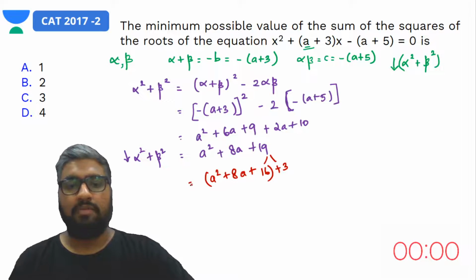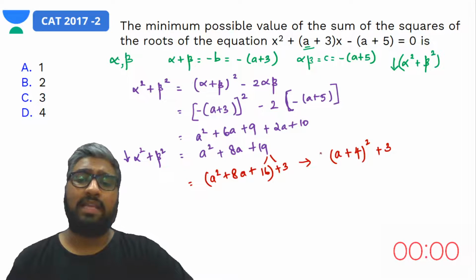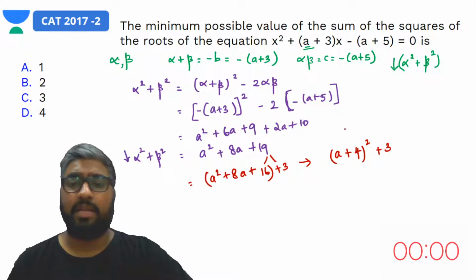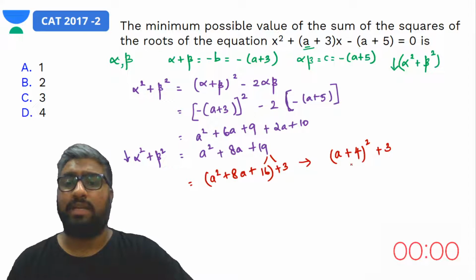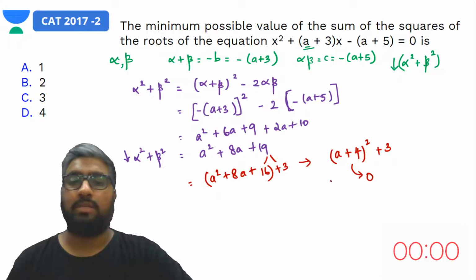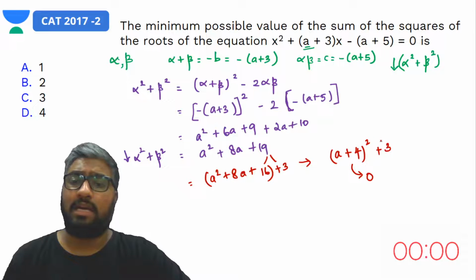So what I would have here is a plus 4 the whole square plus 3, which is whatever is asked of us. Now we need to ensure this is the minimum. The only possible minimum value for a plus 4 would be 0, because otherwise it will still be a positive number.